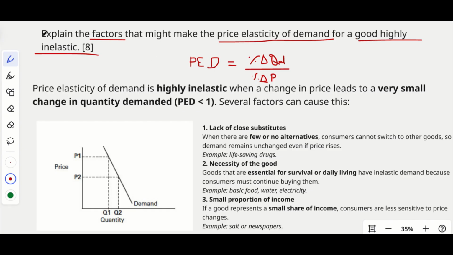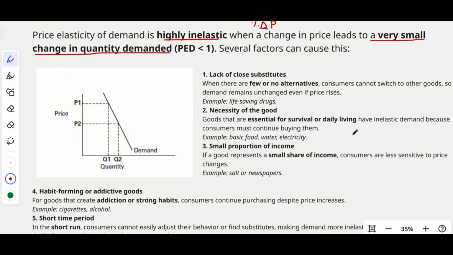So here we have to consider highly inelastic, right? So price elasticity of demand is highly inelastic when a change in price leads to a very small change in quantity demanded, right? So even though the price has changed much, the change in price is a much bigger thing, but the quantity demanded hasn't changed much. Okay, so the change in quantity demanded is very small. That is the case when the good has a highly inelastic demand. So let's see what are the conditions for that.